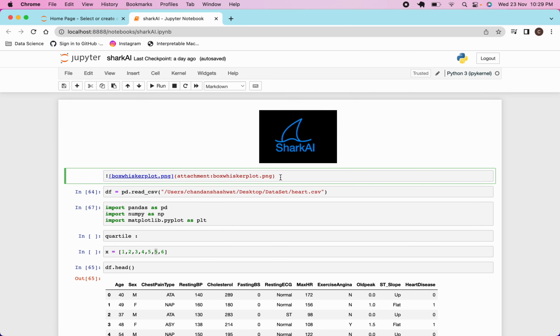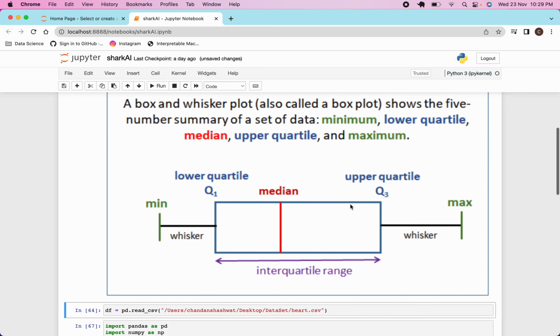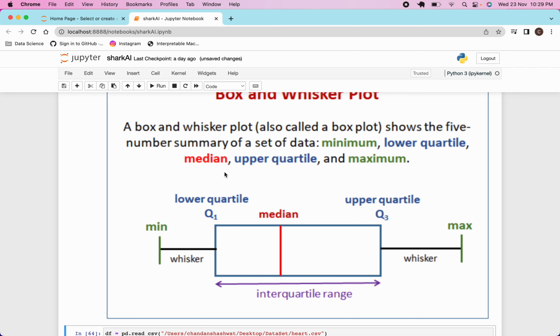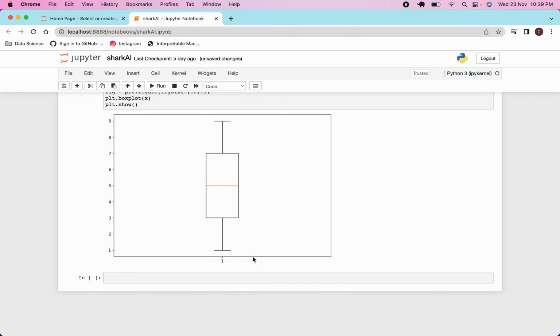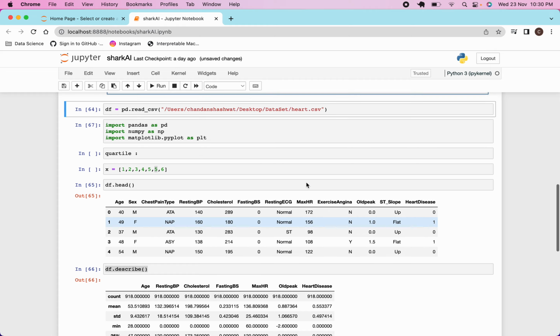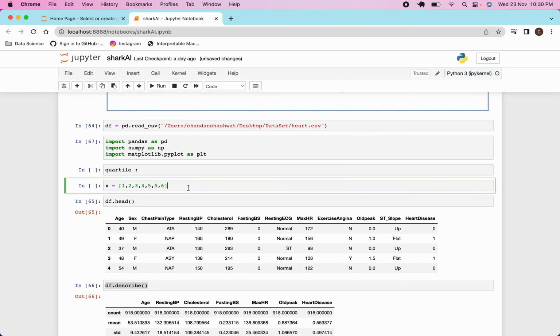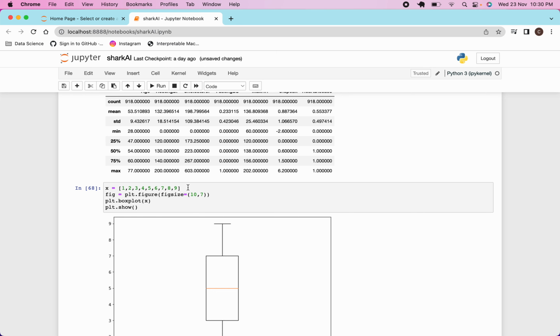I have an image here. If I execute it, you can see this is your lower quartile. As I told you, this is the upper quartile, this is the median value, this is the minimum value, this is the maximum value, and this is the range of your data, the maximum data which it covers. And this is called the interquartile range. The interquartile range is Q3 minus Q1. So if we have to find the interquartile range, it is Q3 minus Q1.